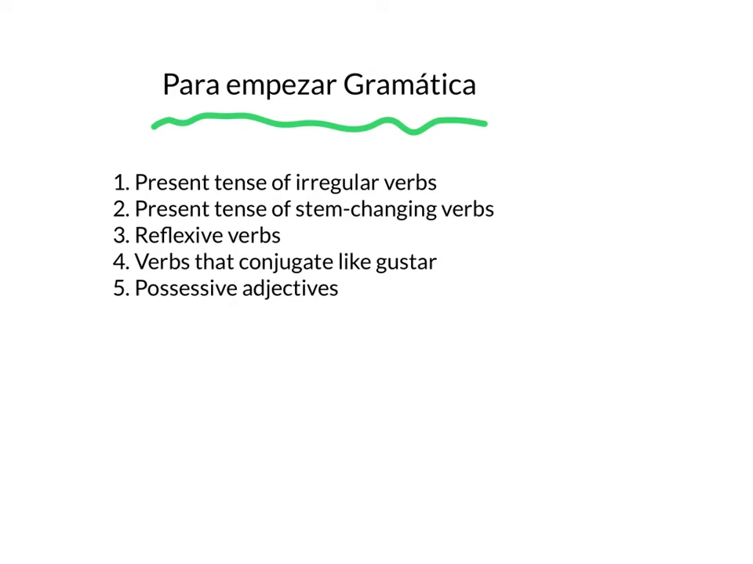Hola estudiantes, this video is going to cover the grammar that's in the Para Empezar chapter, and there are 5 topics that we're going to review briefly. Present tense of irregular verbs, present tense of stem changing verbs, reflexive verbs, verbs that conjugate like gustar, and possessive adjectives. So let's begin.